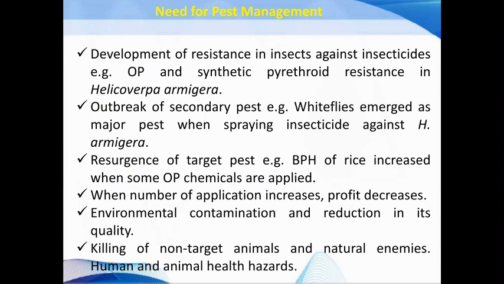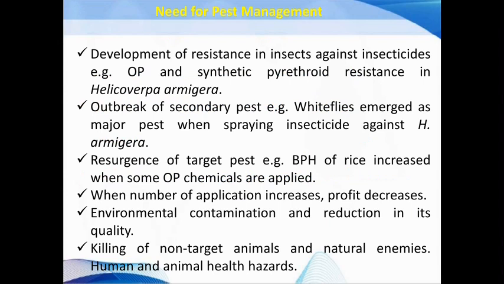For example, organophosphate and synthetic pyrethroid resistance is found in Helicoverpa armigera. The next need is to avoid pest outbreaks. For example, whiteflies emerge as a major pest when insecticides are sprayed against Helicoverpa armigera. We also need IPM techniques to reduce the resurgence of the target pest. For example, brown plant hopper of rice increases when some organophosphate chemicals are applied. Then as the number of applications increases, profit decreases.